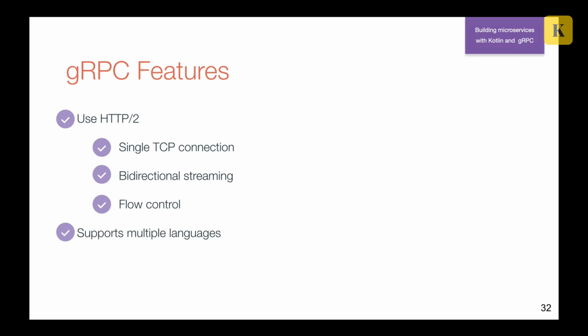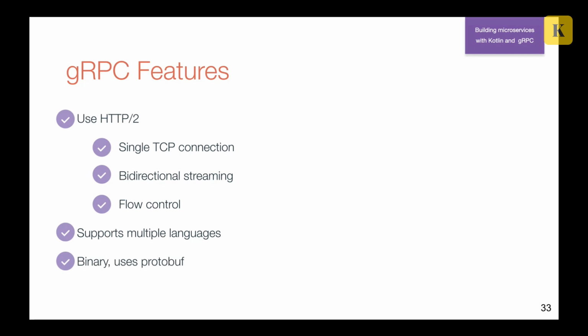Then gRPC also supports multiple languages. As I already told you, when you're doing microservices, you can use different programming languages, and gRPC supports it. There are a lot of languages that are supported officially by default, but you can also see a lot of open source libraries that add support for some exotic languages. And even if you don't see support for your favorite language, you can actually create it. It's not very difficult, and you can create your own gRPC implementation for your programming language.